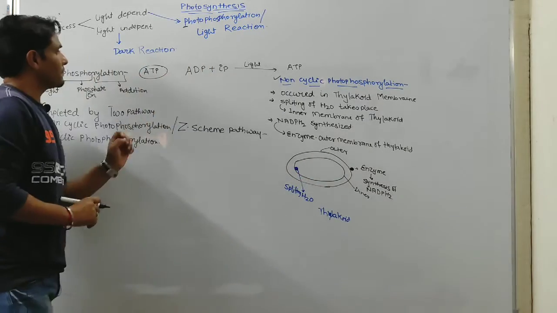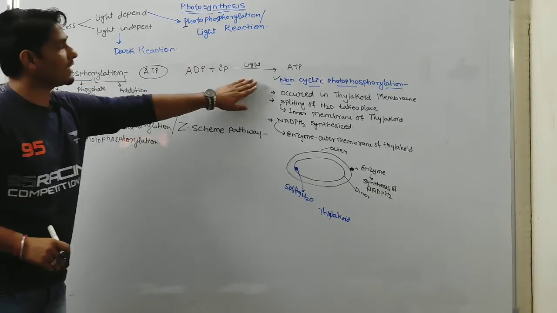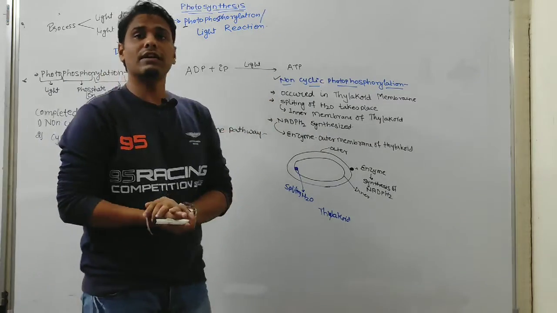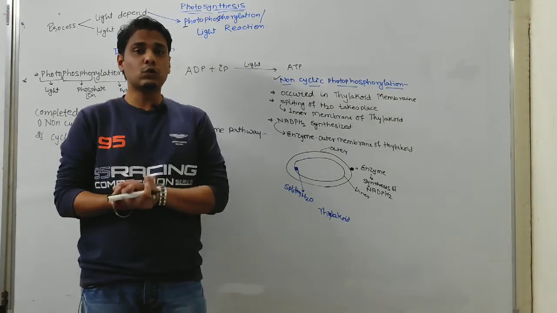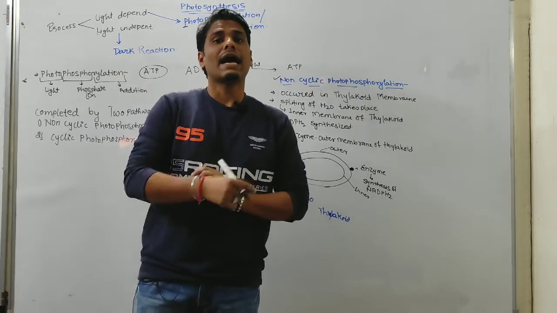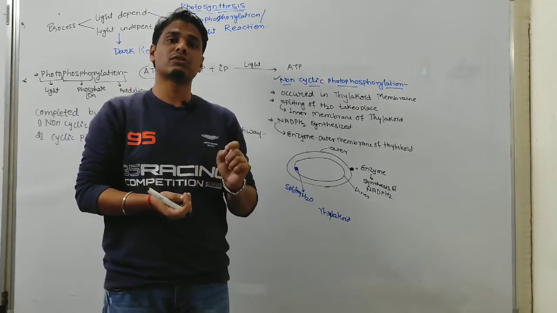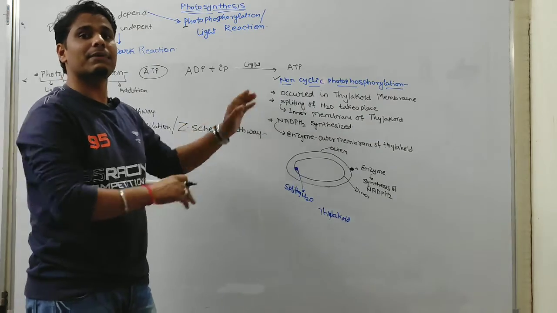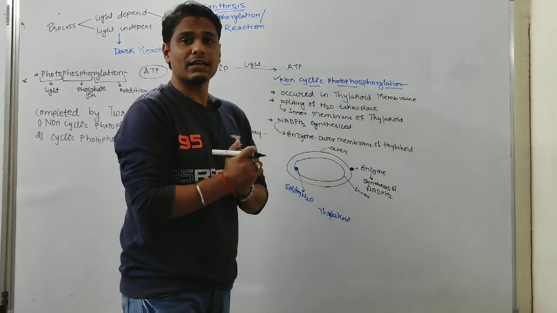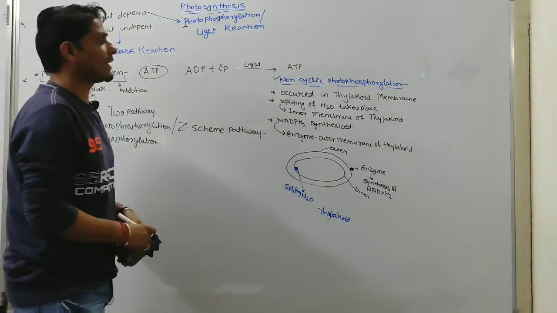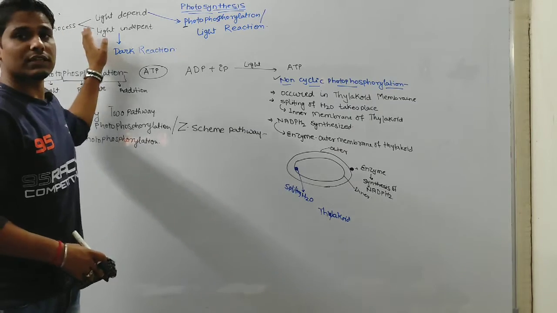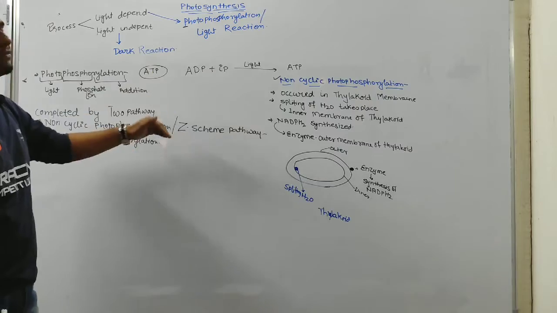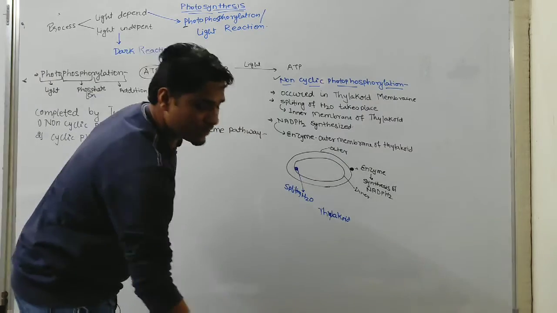Okay, so in non-cyclic photophosphorylation, the electron is liberated from photosystem 2 and it never comes back to photosystem 2. These liberated electrons are accepted by various electron carrier molecules. First we have to draw the cycle of non-cyclic photophosphorylation, then we will discuss. Okay, pause.